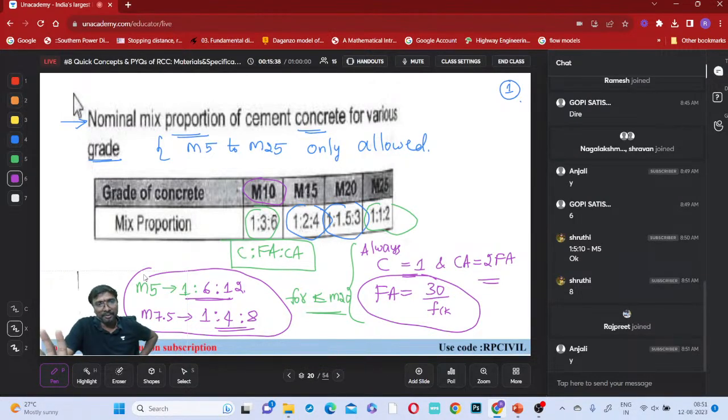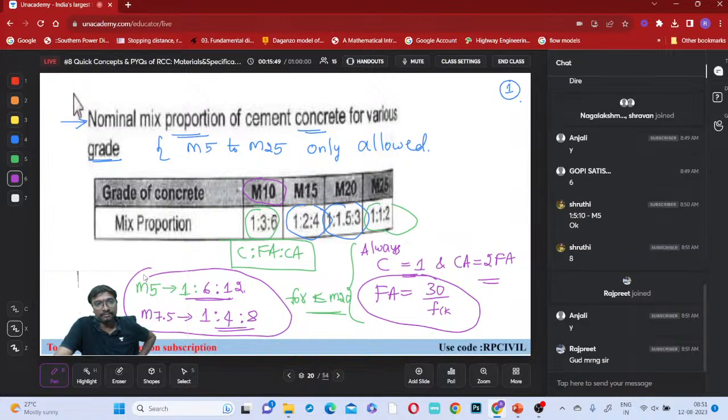30 by FCK, you remember, right? Up to M20 only, this shortcut formula is applicable, okay? So based on this formula, you can apply these values easily, so that you need not mug up these values. Nominal mix proportions means the mix proportion of materials given without any mix design process.